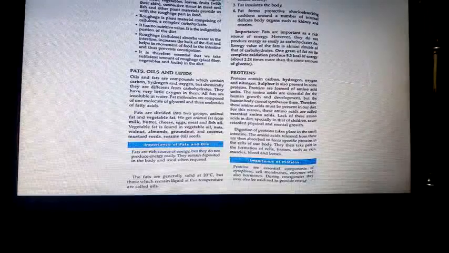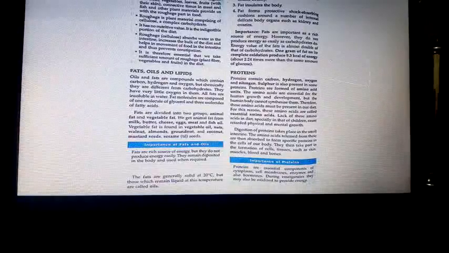Common foods rich in fats are butter, ghee, cheese, vegetable oil, beef, fish, liver oils. Got it? Fats are made up of fatty acids. You already learned, glycerol and fatty acids. Got it, children? Almonds, groundnut, coconut oil, mustard seeds, sesame oil seeds, till, ellu. All these are sources of fats.